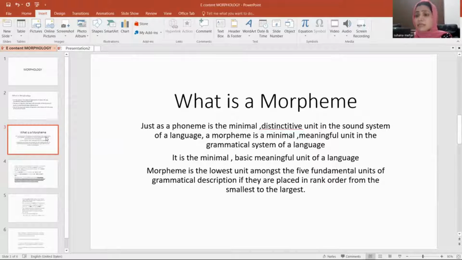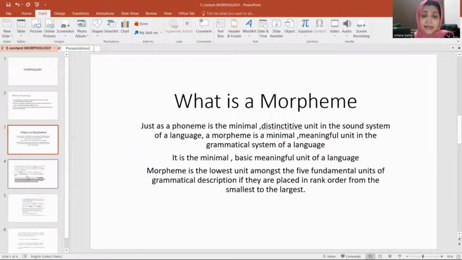So just as phoneme is the minimal distinctive unit in the sound system of a language, morpheme is a minimal, meaningful unit in the grammatical system of a language. And it is the lowest unit among 5 fundamental units of grammatical description if they are placed in rank order from the smallest to largest. So we can say that morphology is the study of morpheme. And how can you define morpheme? Morpheme is the minimal, basic, meaningful unit of a language.